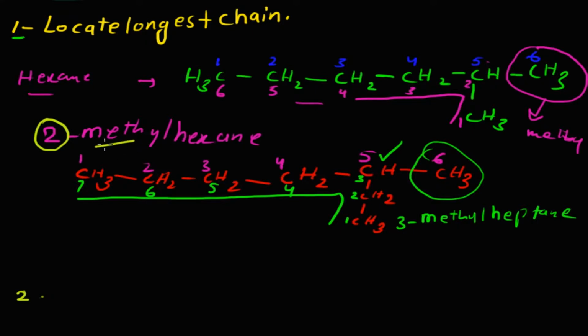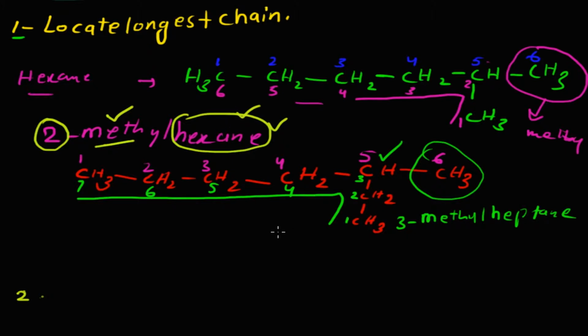The substituent is always written first and then the name of the parent chain. This is the name of the parent chain, that is the original chain of the carbon. So the substituent name is written first and second, the parent chain name is written later.